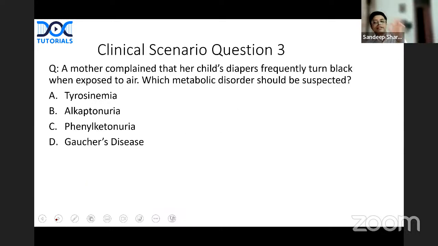Let us move to clinical scenario question number 3. Mother complained that her child's diapers frequently turn black when exposed to air. Which metabolic disorder should be suspected in the child? Now, this is an easy question. I don't think anybody would be getting it wrong. Still, I would be interested in seeing how many of you are able to get it right. What is your answer? A, B, C, or D? I can also catch a breath and get some water for myself.